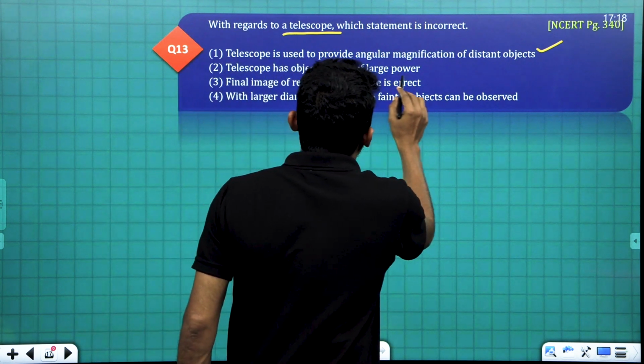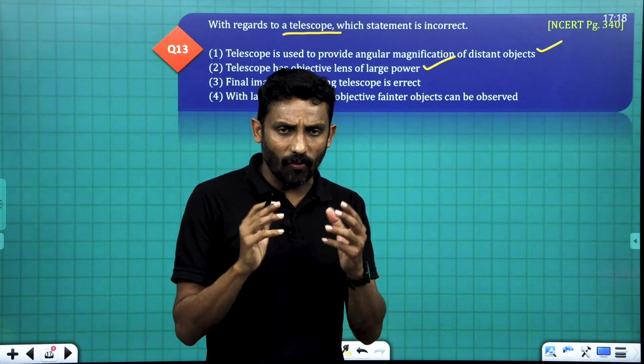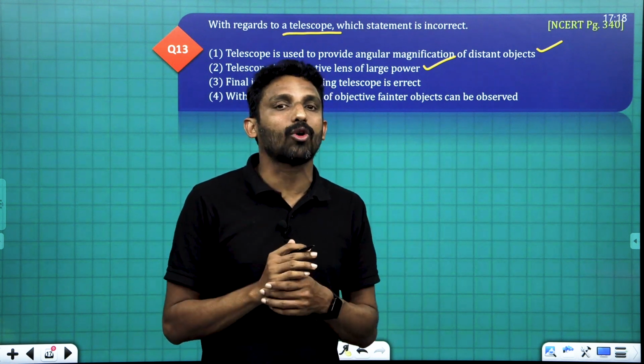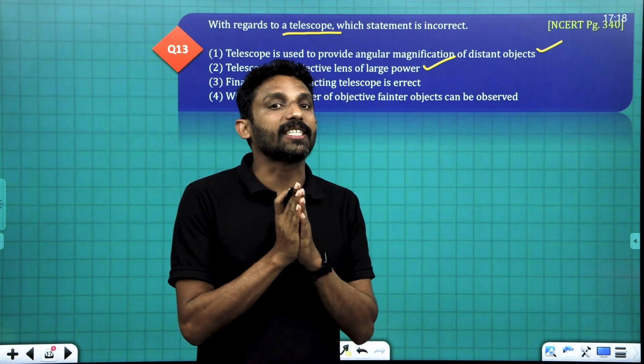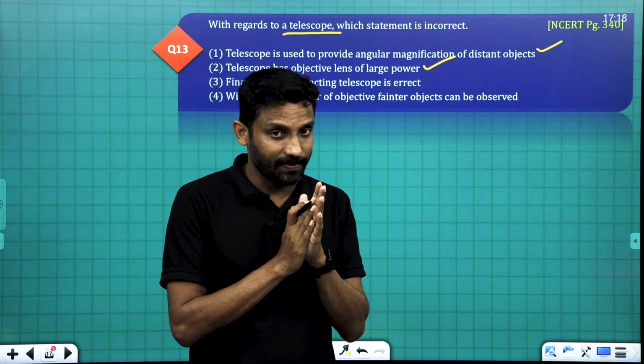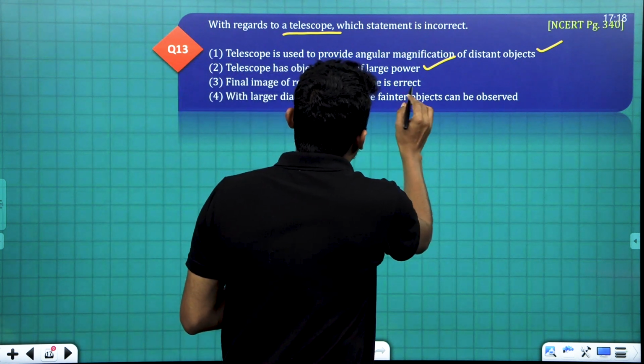Telescope has objective lens of large power. A greater focal length objective lens the telescope will have. Generally, the objective lens has greater focal length. Final image of refracting telescope is erect.